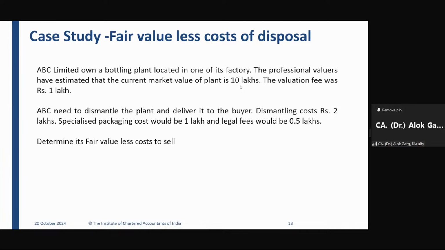So this cost has been incurred for taking a decision. This cost is not directly associated with the sale of the asset. For example, the dismantling cost of removing the asset is a cost which is necessary for bringing the asset into sale condition. Dismantling cost, again, you will incur when you have decided to sell the asset. Specialized packaging cost, legal fee. So these are all costs which are incurred once you took the decision to sell the asset. These costs are required to be incurred for bringing it to the condition of sale. Sumit, it is 6.5 lakh, not 5.5 lakh.